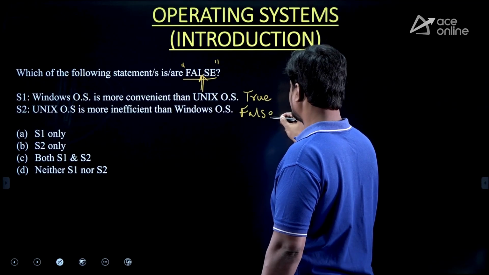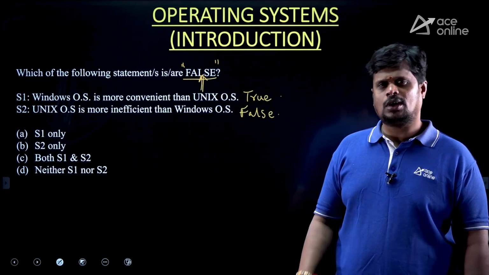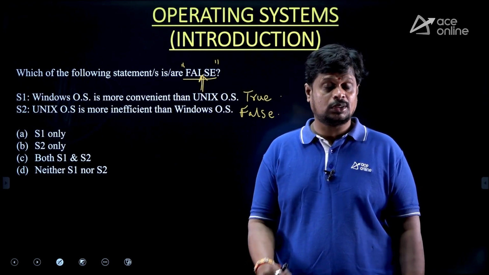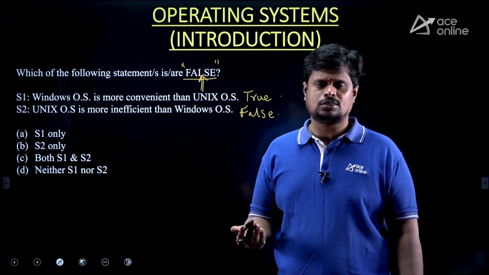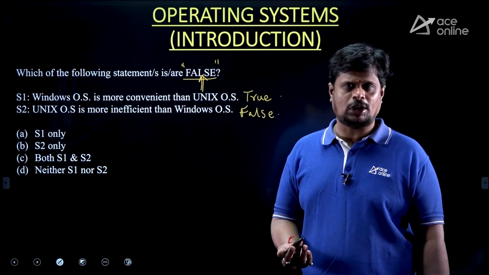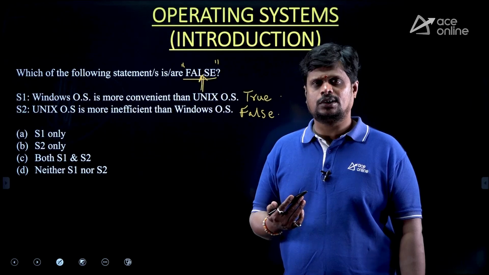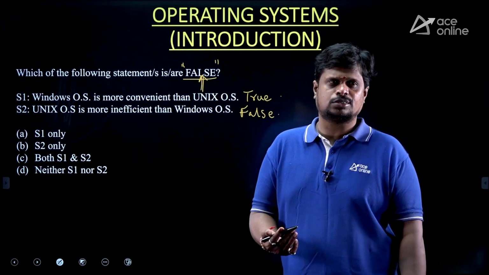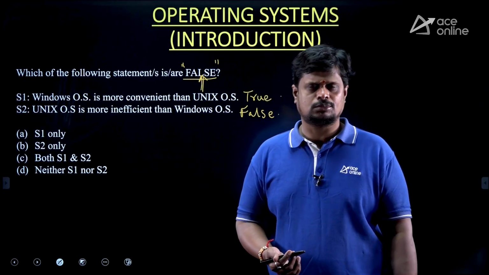This is false. Reason: Unix operating system is very robust compared to Windows. Unix allows multi-processor system architecture, but Windows in olden days did not support multi-processor system architecture, while Unix could. Also, a basic level of security is provided by the Unix operating system by default, but not by Windows.